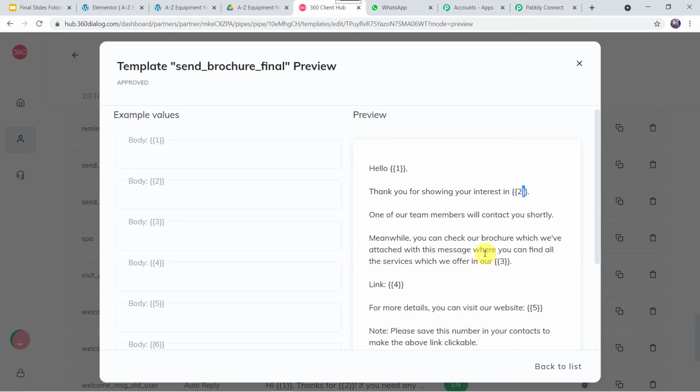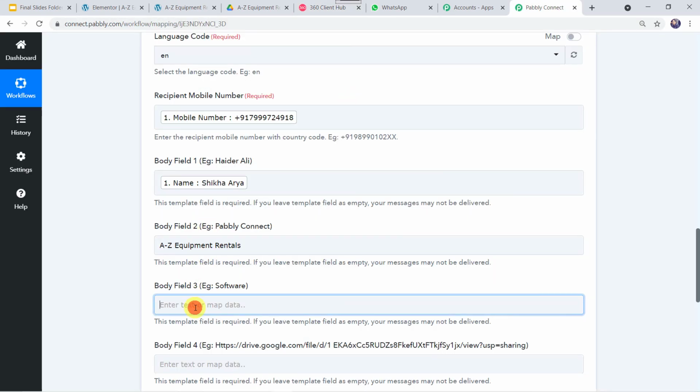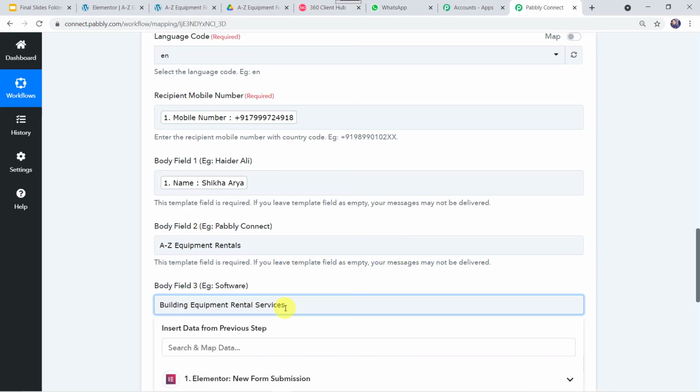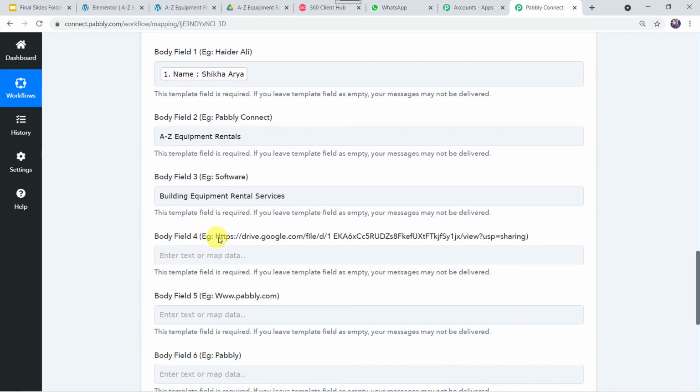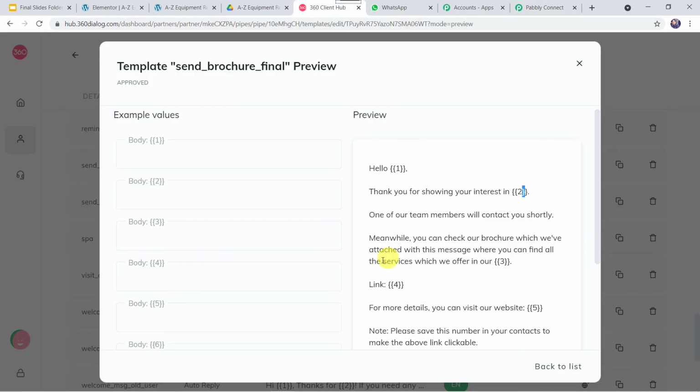We can find all the services which we offer in our building equipment rental services. So I'll just go to Pabbly Connect, and here let us type building equipment rental services. Now here body field 4, we require the link. So I'll just go to the template once again, and here yes, we require the link.